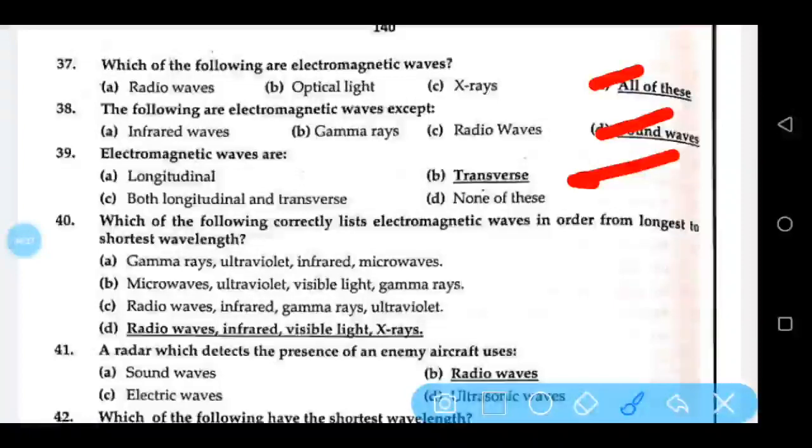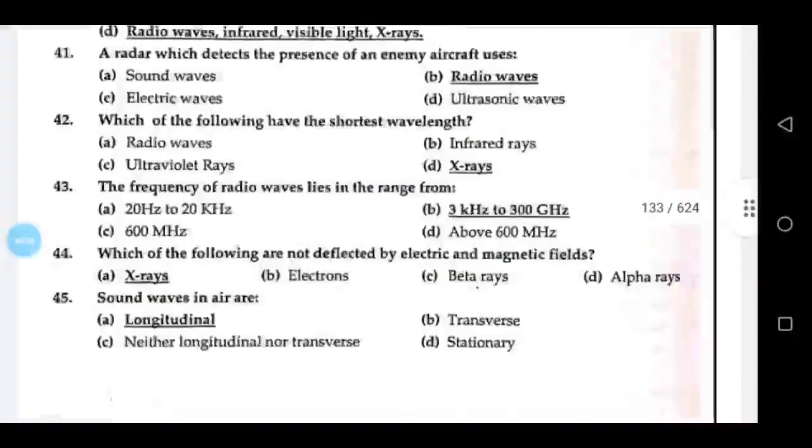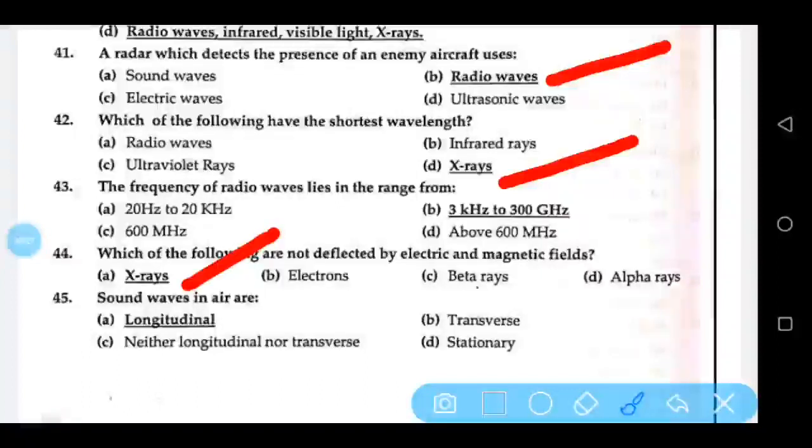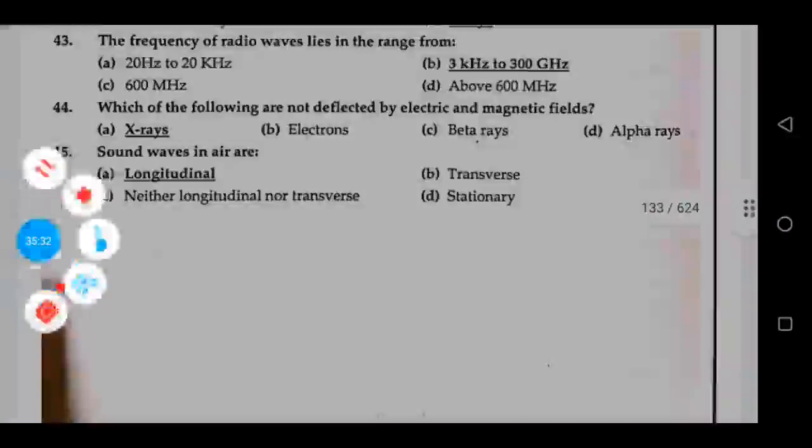Electromagnetic waves are transverse. Which of the following correctly lists electromagnetic waves in order from longest to shortest wavelength? Radio waves, infrared, visible light, and X-rays. A radar which detects the presence of an enemy aircraft uses radio waves. Which of the following have the shortest wavelength? X-rays. Which of the following are not deflected by electric and magnetic fields? X-rays. Sound waves in air are longitudinal.